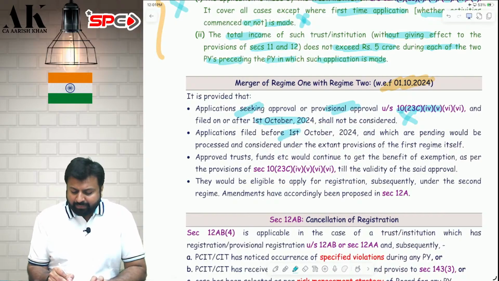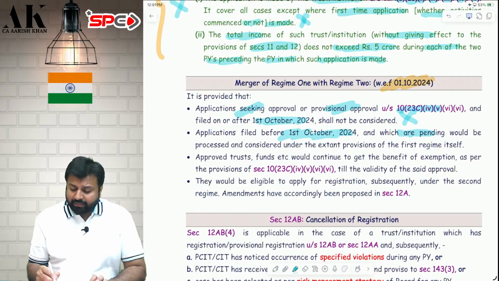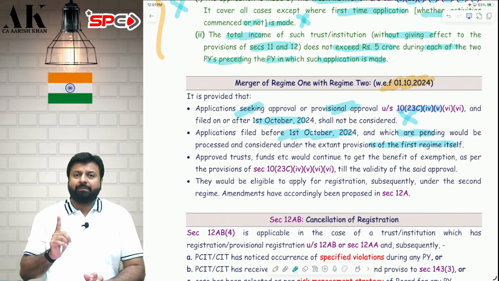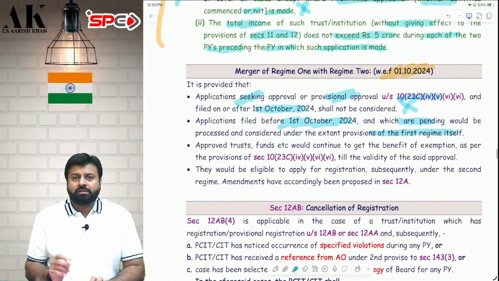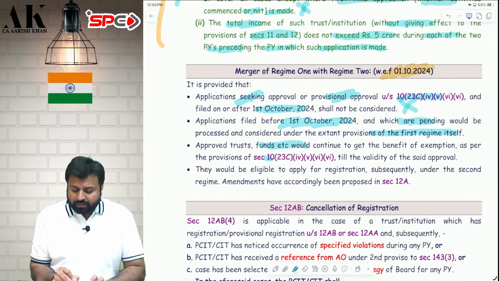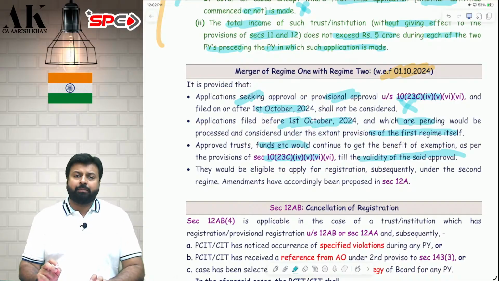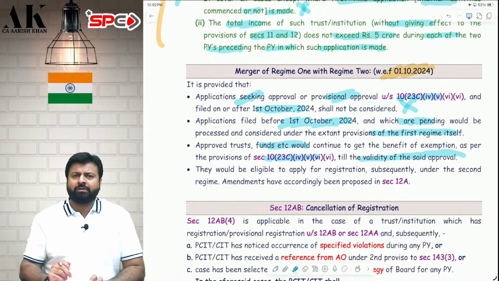Sir, what if I made an application before that? If you have made an application before that, then you will be granted registration under the first regime only. So all those who have made an application till 30th September will be granted registration under regime 1, 10(23C) only. So will I continue to get the benefits? Yes, you will continue to get the benefits till the validity of the approval. Suppose approval is valid for 5 years, so for 5 years you can claim 10(23C).